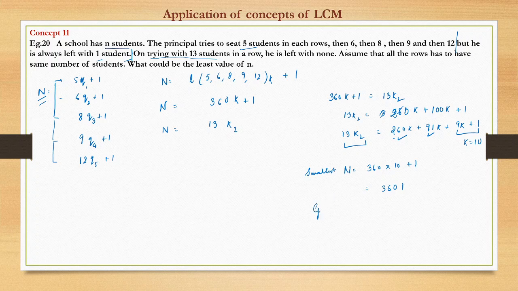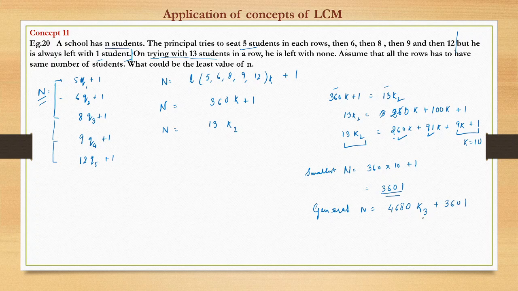Okay, the general form of n would have been what? The LCM of 13 and 360. 13 is a prime number, so the LCM would be 13 times 360, which is 4680. So n is 4680 times some number k3 plus the smallest number 3601.